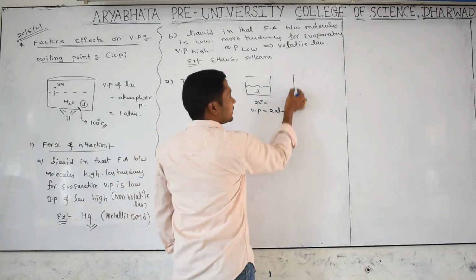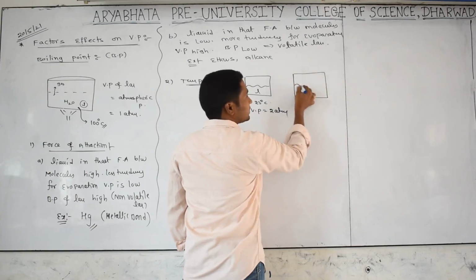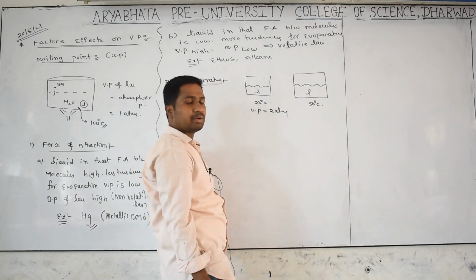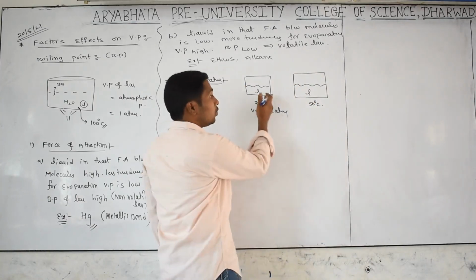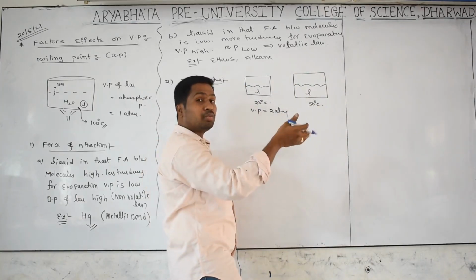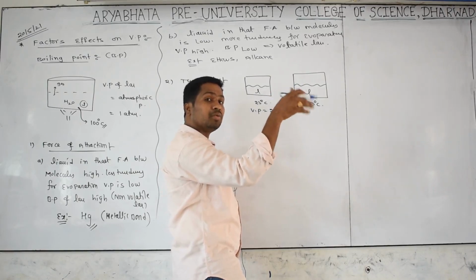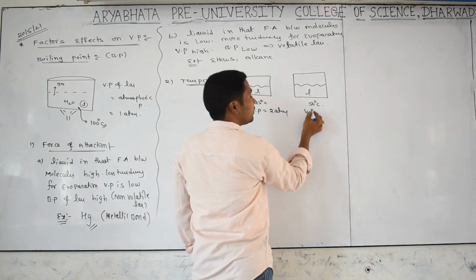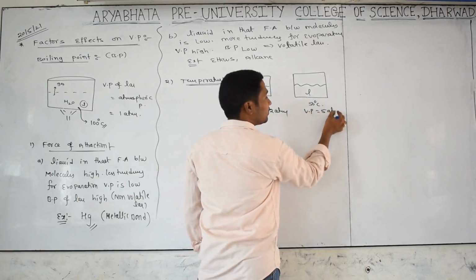But if you take the same liquid at a somewhat higher temperature, like 50 degrees Celsius, the vapor pressure created is more. Why? More temperature, more liquid converting into gas, more gas is there, more vapor pressure is there. That's why we can say the vapor pressure is like 5 atmospheres.